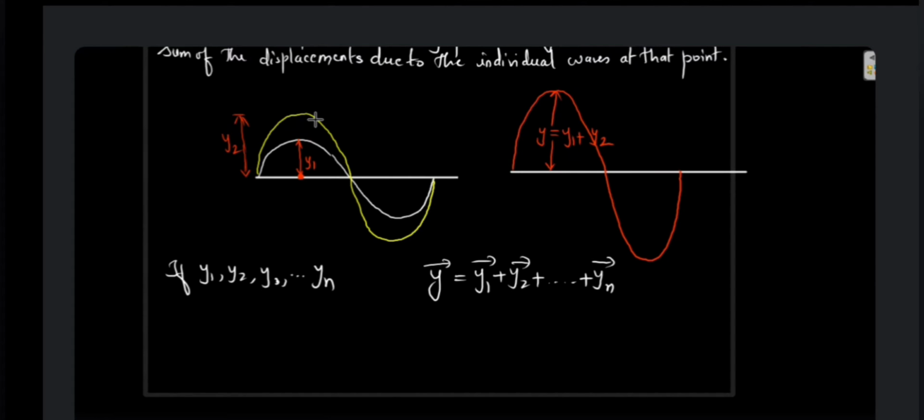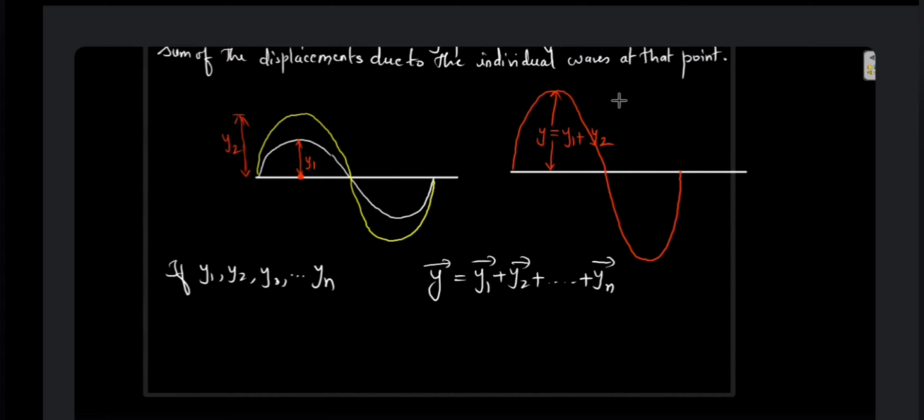When the two waves are superimposed in phase, the crest will come with the crest and the trough with the trough. The crest is going to fall on the crest and the trough on the trough, and their displacements are going to get added such that y will be equal to y1 plus y2.